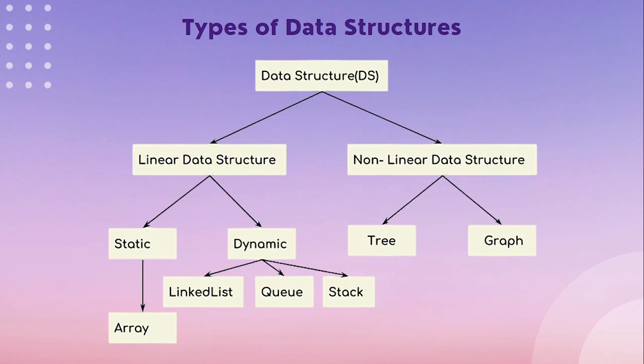In dynamic data structure, you can increase or decrease the size as per your needs whenever you want to add or remove certain elements from the data structure. So in dynamic we have three types: linked list, queue and stack. Non-linear data structures are tree and graph, about which we will not talk right now because those are different topics. So firstly we will talk about linear data structures.